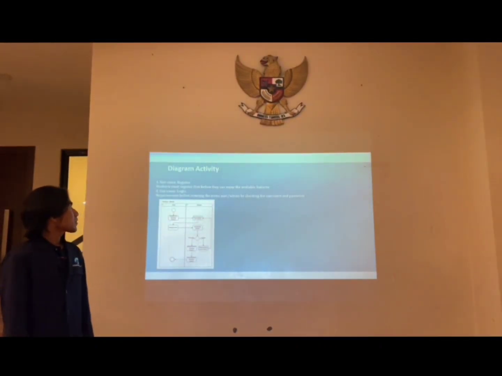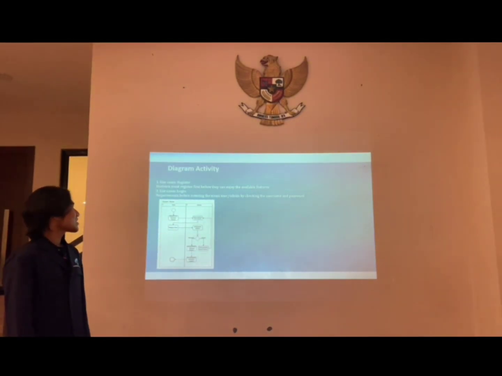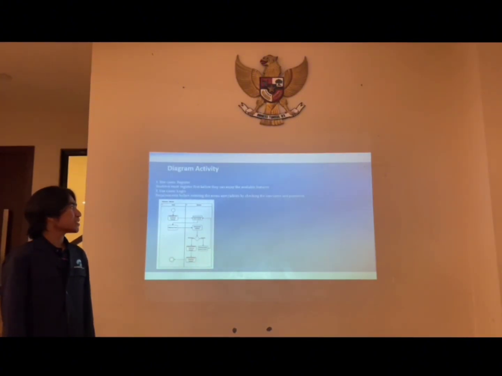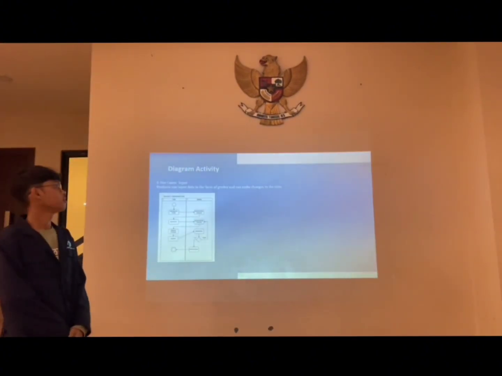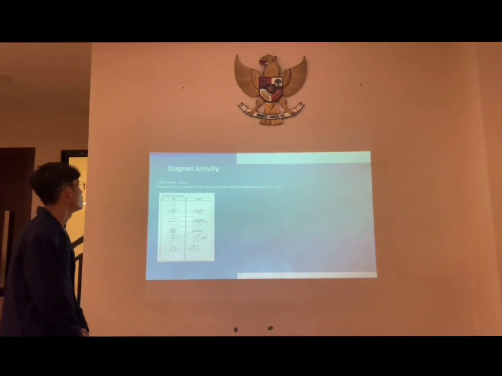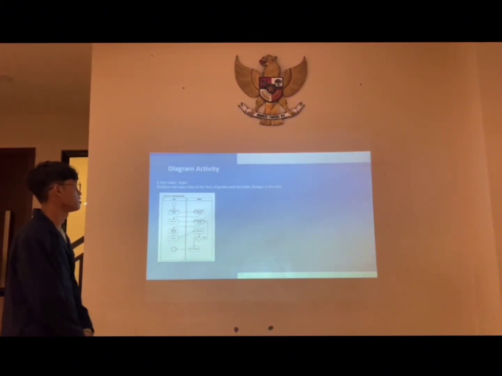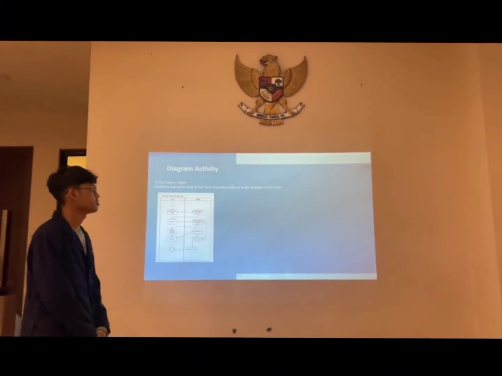Activity diagram. First, use case register. Student must register first before they can enjoy the available features. Second, use case login. Requirement before entering the menu, user or admin, by checking the username and password. Activity diagram, third, use case input. Student can input data in the form of grade and can make change to the data.